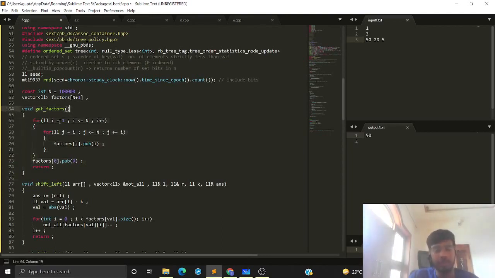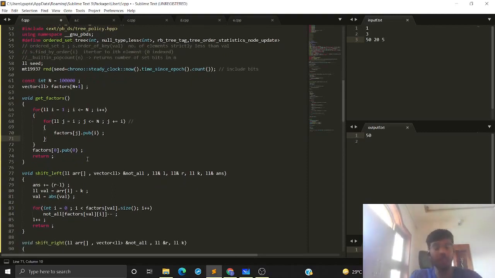What we are doing: this i denotes the current factor and I am iterating from 1 to n. Now this j denotes the multiple of the factor i. So it will start from i itself, and each time I will just be increasing this j by i. So if i is 3, then j will be first 3, then 6, then 9, and so on up to n. And what I'm saying is that i is a factor of this j, so just push this in my vector. Okay, so this is the code of calculating the factors. This will take order n log n time.